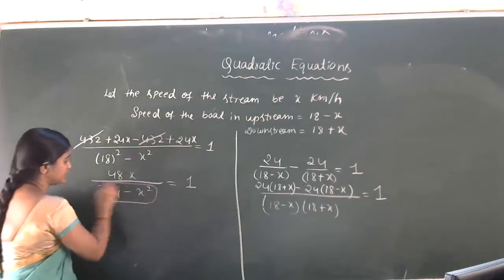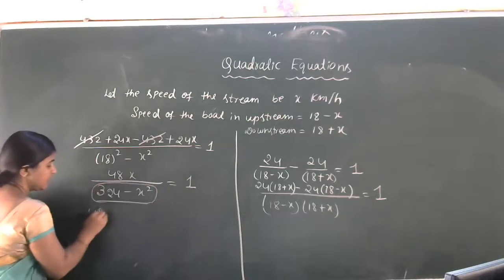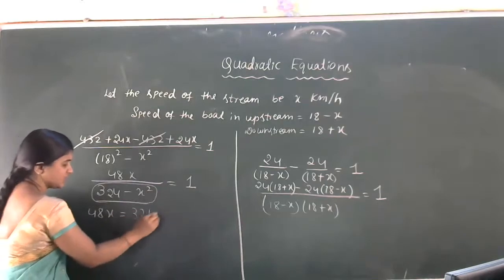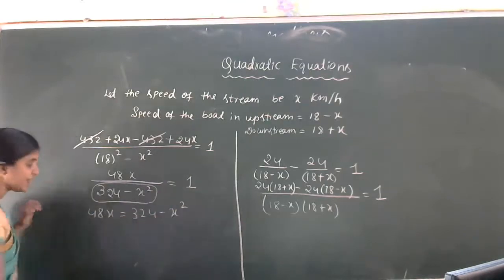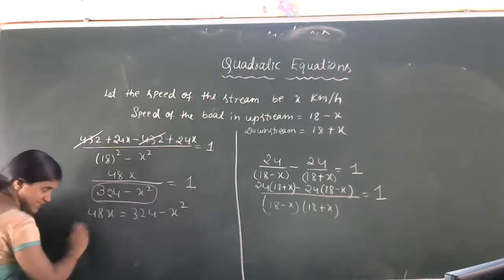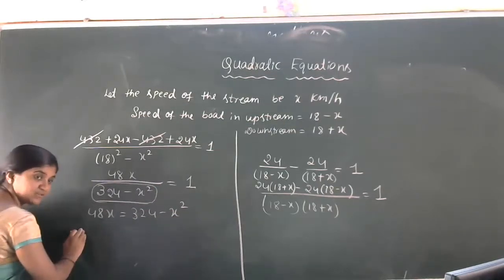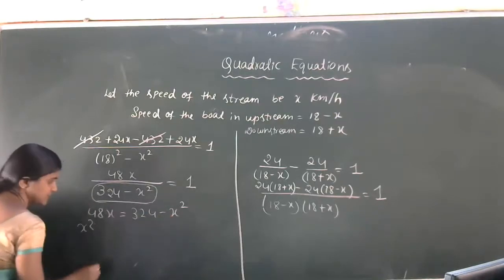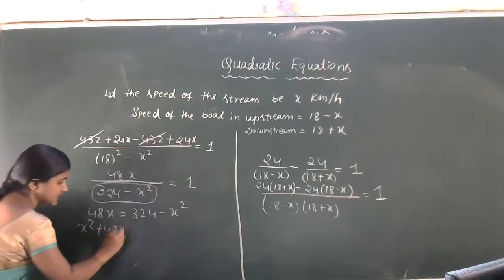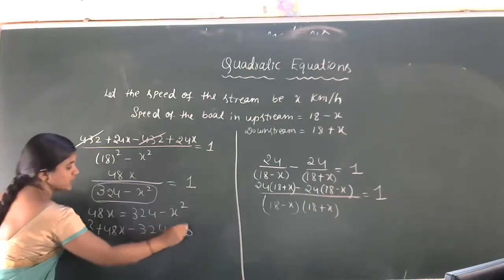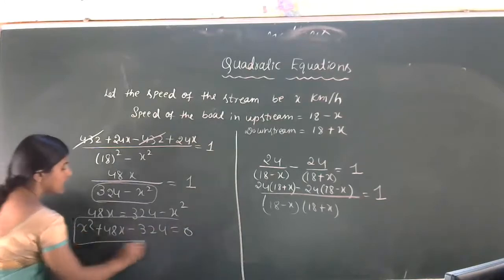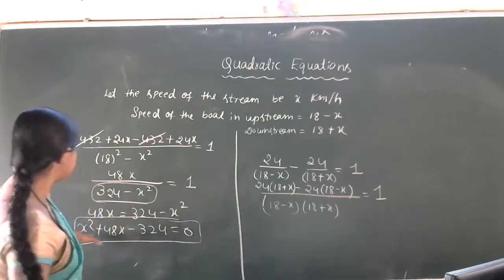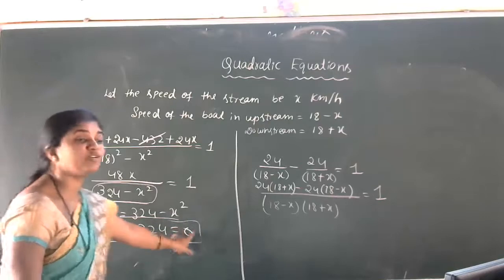Now you have to transfer this to this side. Cross multiplication. 48x is equal to 1 into 324 minus x square, same answer, no? 324 minus x square. Then what we have to do? Let us take this minus x square to this side, because we'll get the positive sign in the first. Plus x square. Then plus 48x minus 324, which is equal to 0. This is the required quadratic equation. x square plus 48x minus 324 is equal to 0.